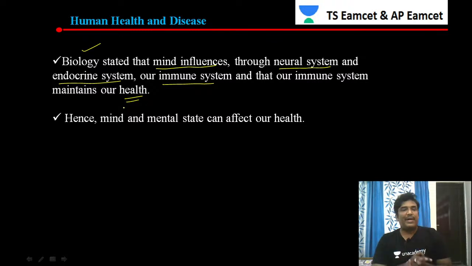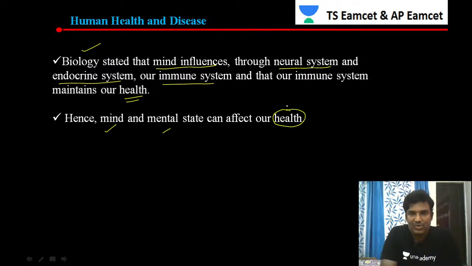Studies conducted by biological scientists all together came to one conclusion: the immune system is maintaining our health. They stated that the mind influences through the neural system and the endocrine system, and finally the immune system maintains our health. Hence mind and mental state can affect our health. Scientists who extensively studied different biological aspects concluded that the mind, as well as mental state, affects our health. These are the two things which affect our health.